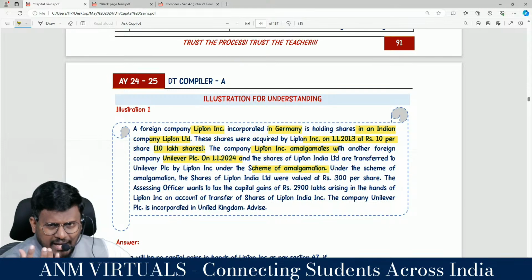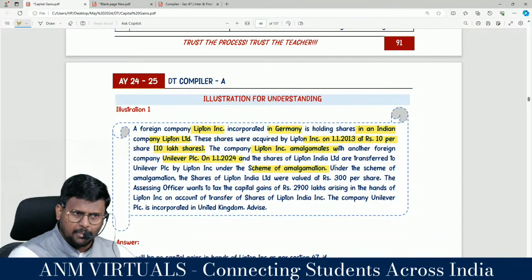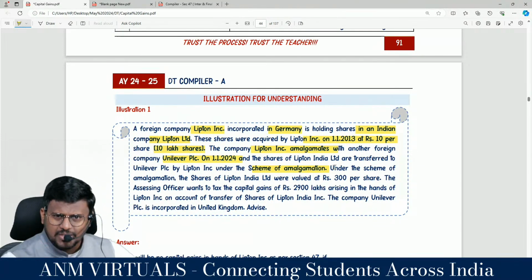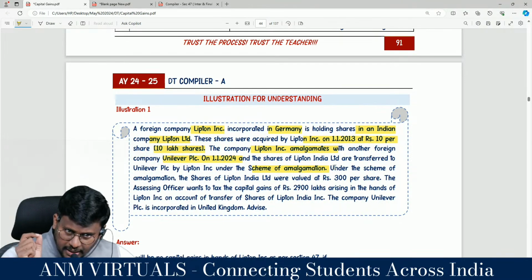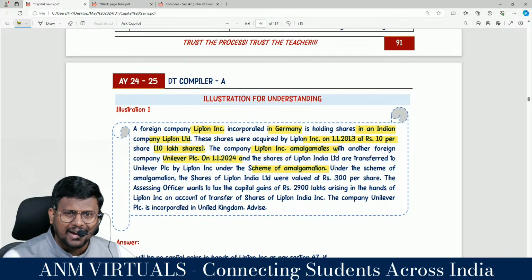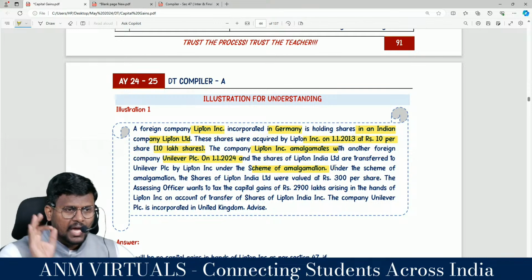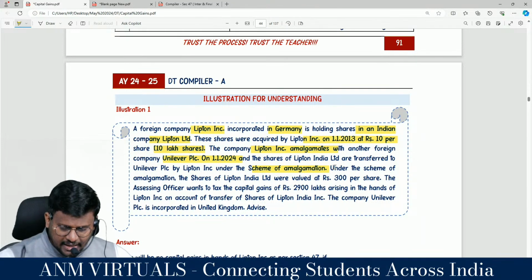So there is a foreign company that has been amalgamated with another foreign company. At the time of transfer of all the assets, they have transferred the capital asset being shares of an Indian company. This will not be regarded as transfer in the hands of the amalgamating foreign company as per 47 clause NA.